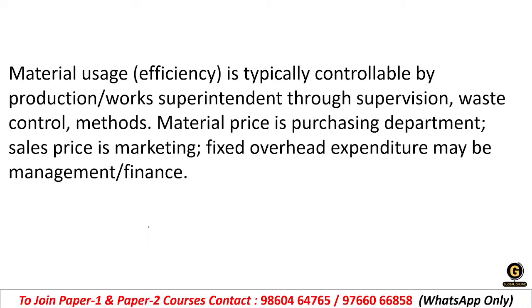Supervision is what? Supervision of workers, of waste control, of production methods. So fixed overhead expenditure may be management or finance, sales price is marketing, material price is the purchase department. This one comes under the material usage variance responsibility.